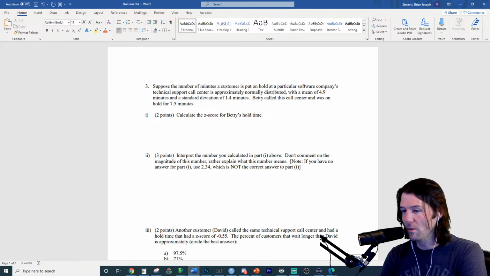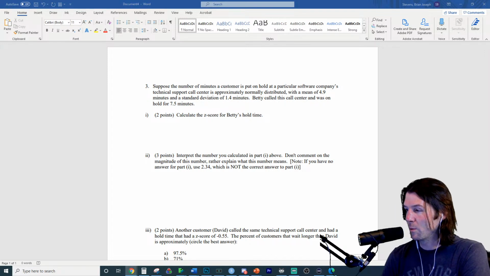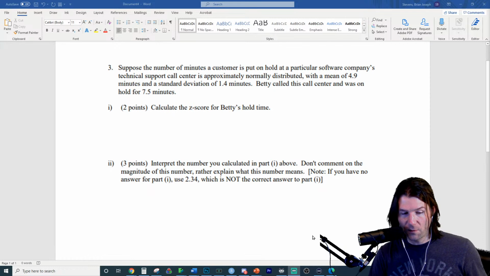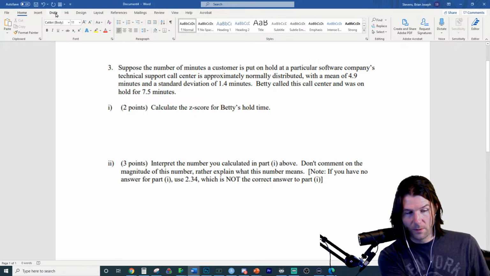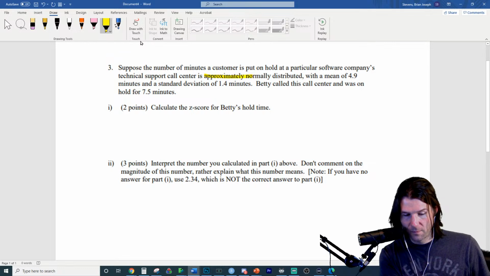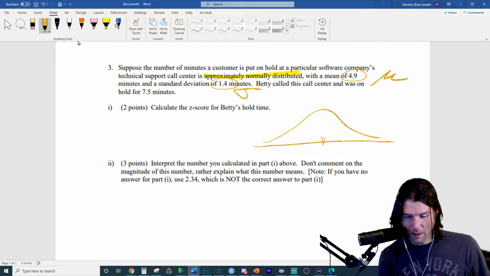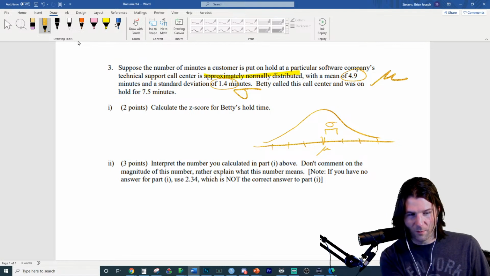Okay, so what we're going to do is first draw out our normal curve to help out. And great question, Claire, right there. We need to first identify that this curve is approximately normal, and it has a mean and a standard deviation as follows. This is mu, and this is sigma. So we got mu, and then each distance up is sigma, and we usually go 3 sigma up and 3 sigma down.